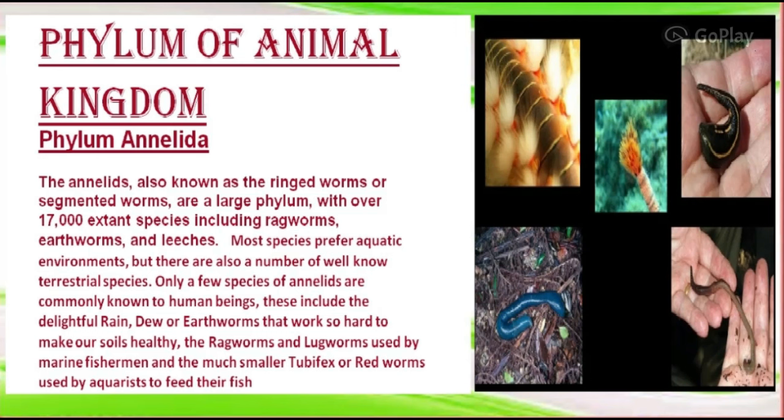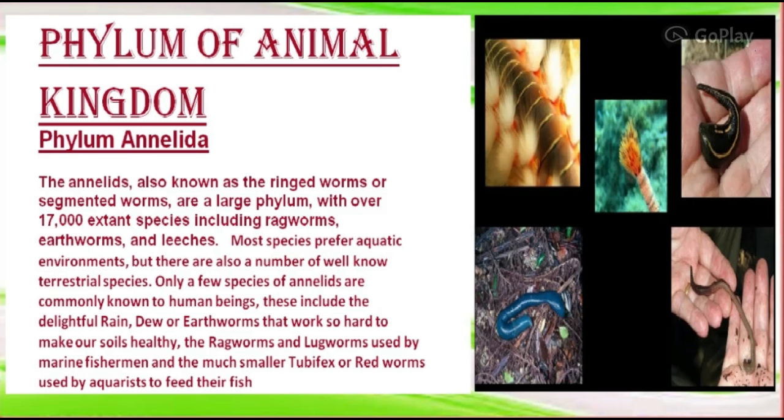First of all, what is phylum Annelida? The Annelida, also known as ringed worms or segmented worms, are a large phylum with over 17,000 extant species including ragworms, earthworms and leeches. Most species prefer an aquatic environment, but there are also a number of well-known terrestrial species. Only a few species of annelids are commonly known to human beings.